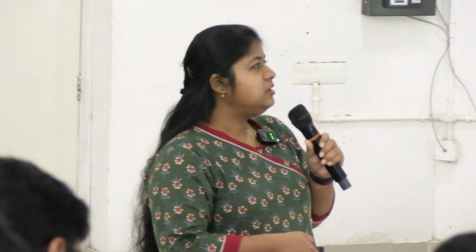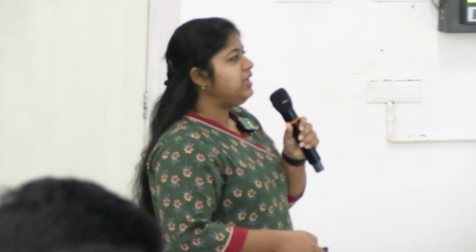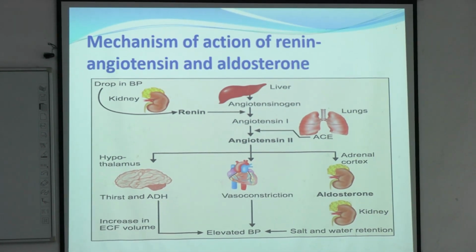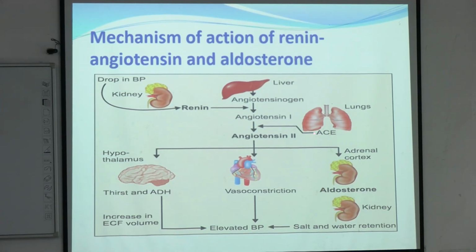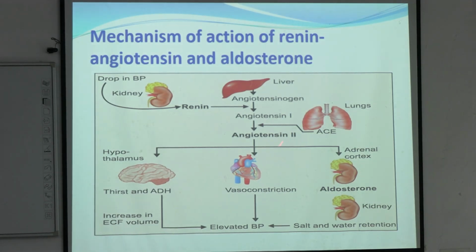So renin is secreted by kidneys where there is hypotension. Hypotension মানে low BP, or in case of hyponatremia, okay, or hypovolemia, renin will be secreted and it will act on angiotensinogen which is secreted from liver, and it will be converted into angiotensin 1. Now lungs produce angiotensin converting enzyme that helps conversion of angiotensin 1 to angiotensin 2. Now this angiotensin 2 is the major stimulus for hypothalamus to increase thirst and increase secretion of ADH.